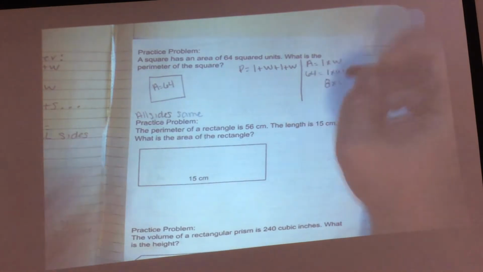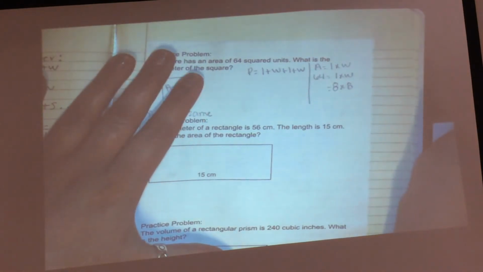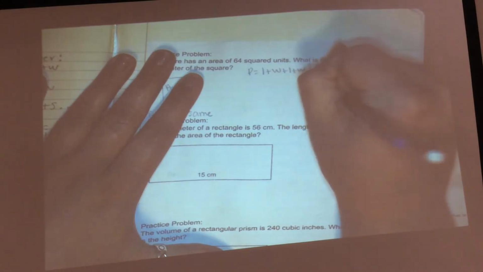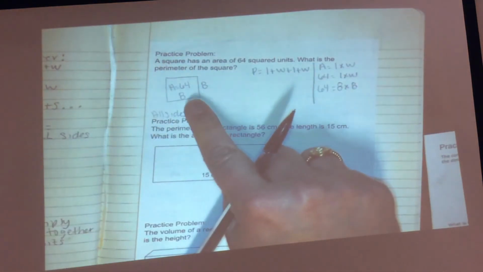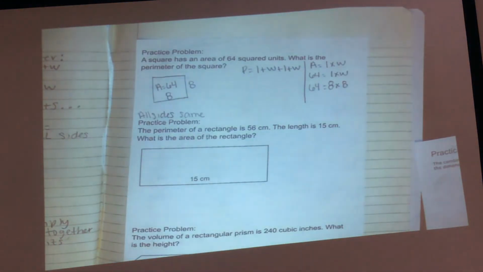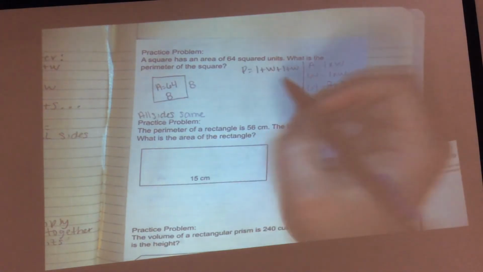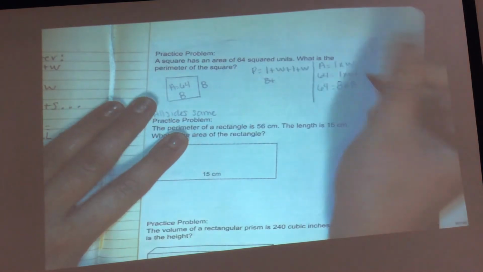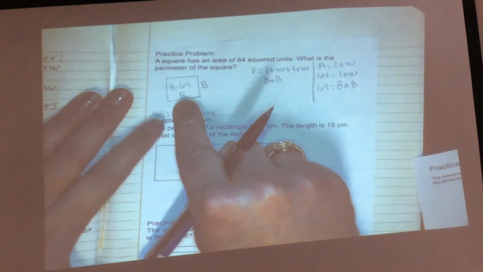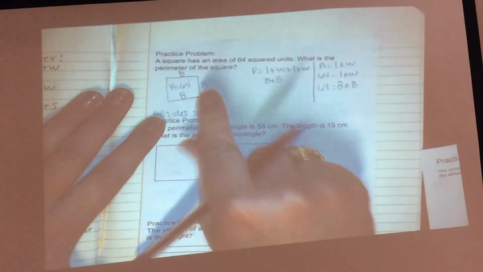My width is 8. So let's check that. Does 8 times 8 give me 64? Yes, it does. If I put an 8 here and an 8 here, I have what shape? A square. So far, that works. Now, can I plug in an 8 here for length? Yes. Can I plug in an 8 here for width? Yes. If this length is 8, what is this length? 8. If this width is 8, what is this width going to be? 8.